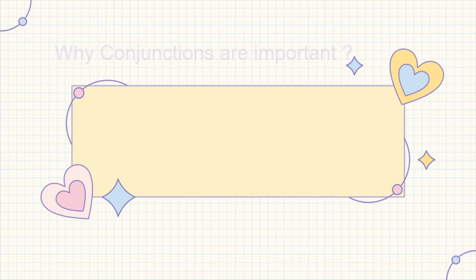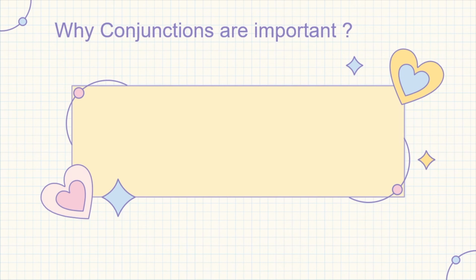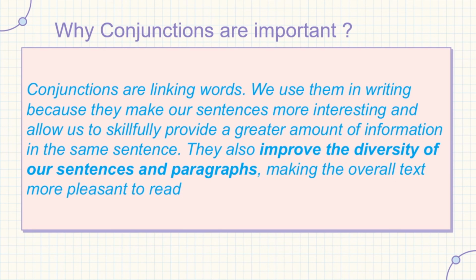Now, let's move on to know about why conjunctions are important, or why we generally use conjunctions in English grammar. So, conjunctions are linking words. We use them in writing because they make our sentences more interesting and they allow us to skillfully provide a greater amount of information in the same sentence. They also improve the diversity of our sentences and paragraphs, making the overall text more pleasant to read.